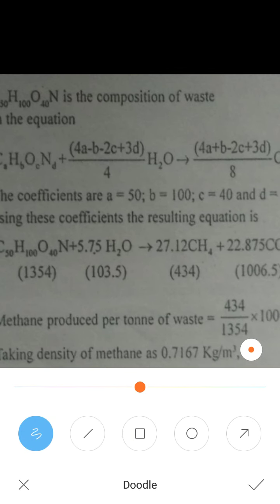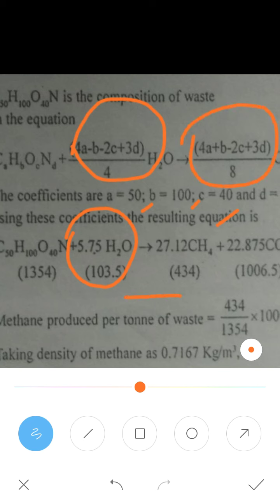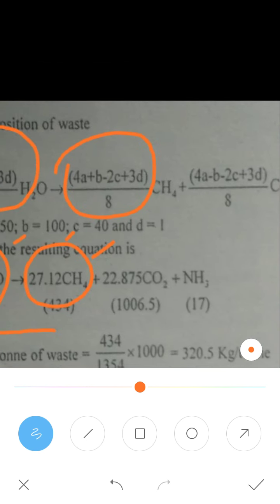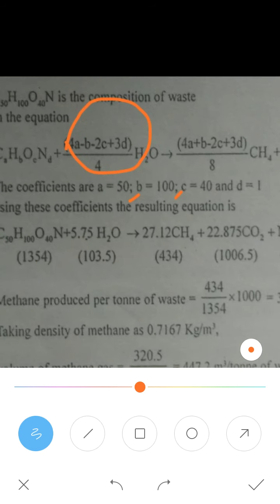If you put the a, b, c and d values, this will give rise to 5.75, and here also you substitute and you will get 27.12. Here if you substitute, you will get 22.87. So this is what you have to substitute. After substituting, the above equation will be generated.